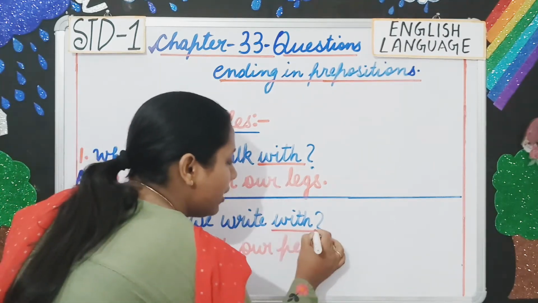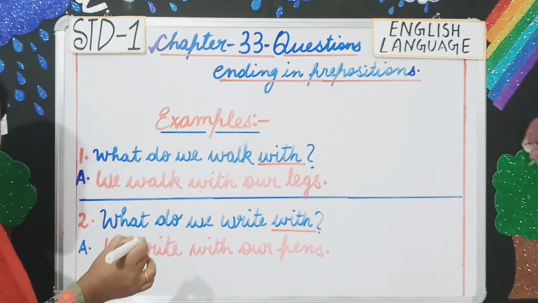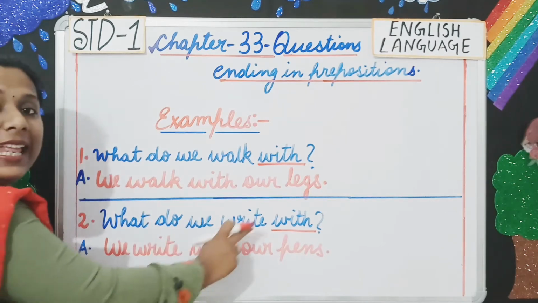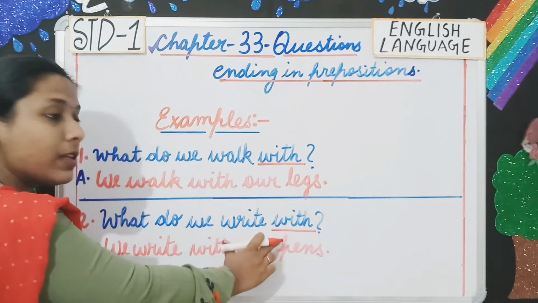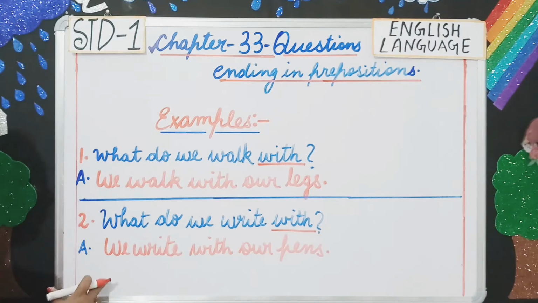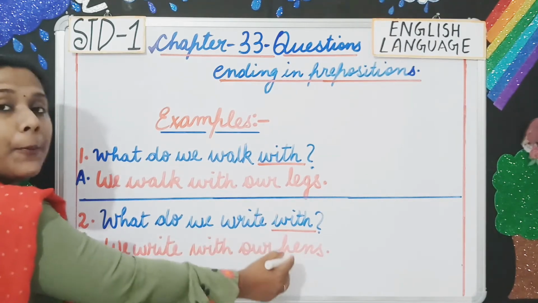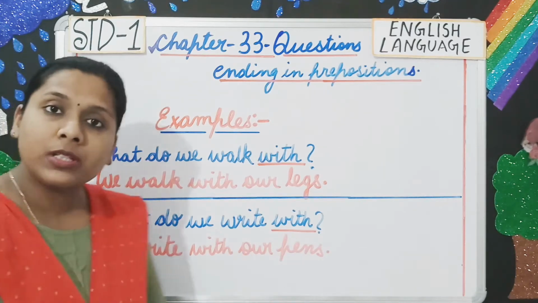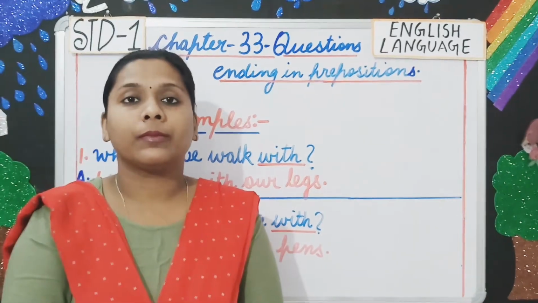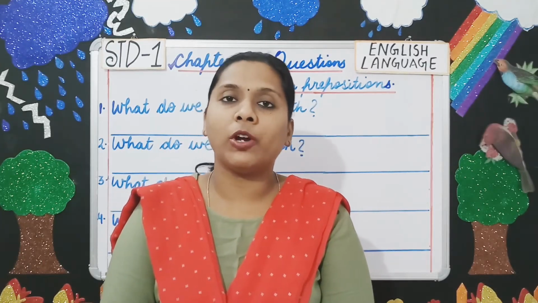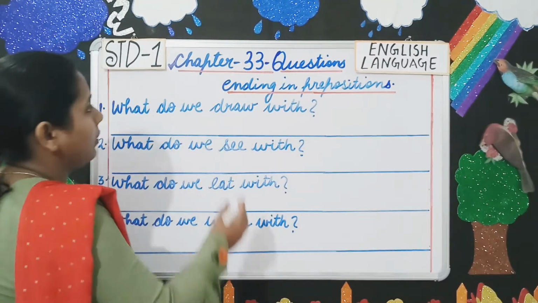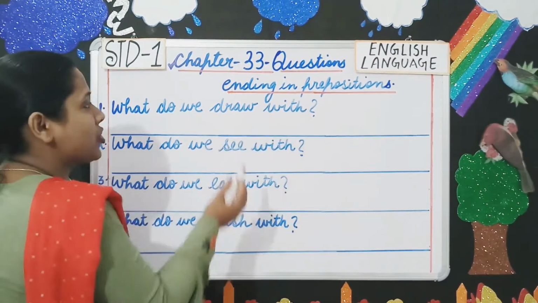Next, what do we write with? Here also, this with is the preposition. So, the question is ending with a preposition, that is with. So, you will write the answer, we write with our pens. Clear, students? Now let us see some of the questions. The questions ending in prepositions.